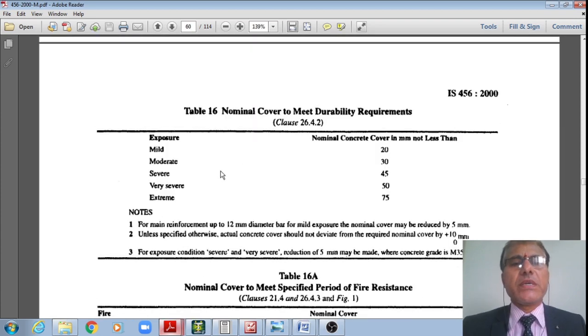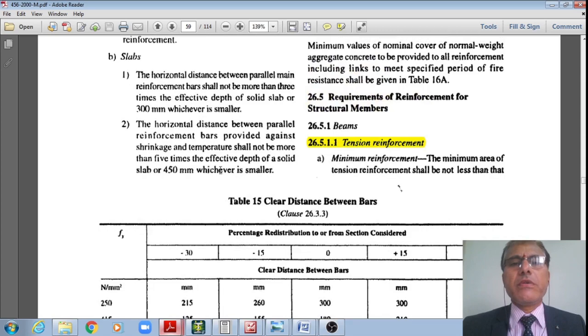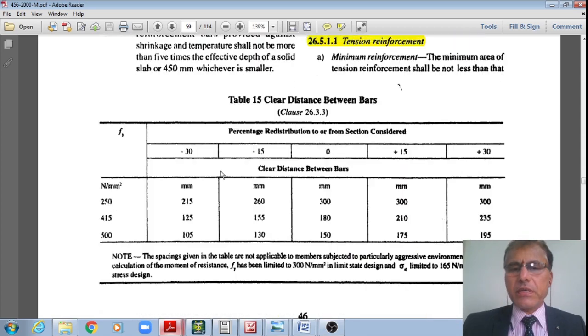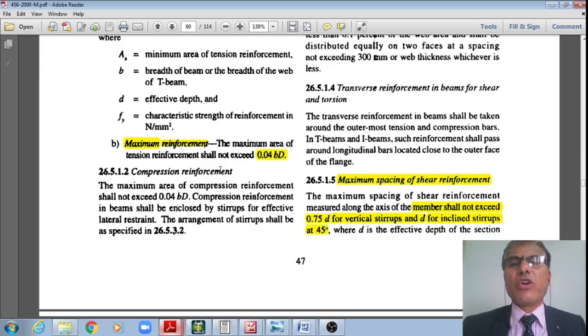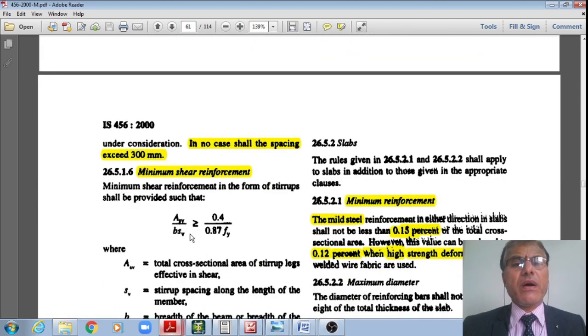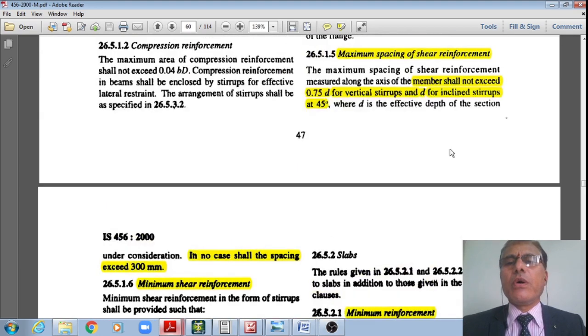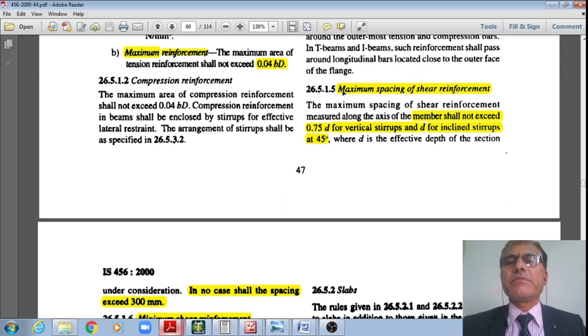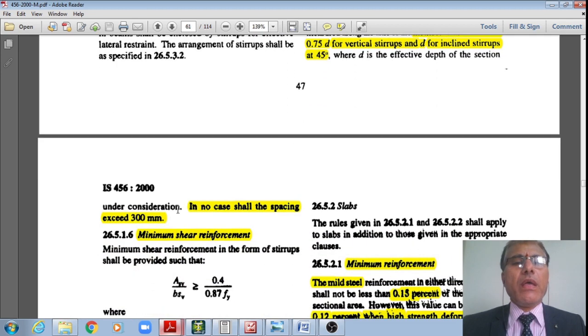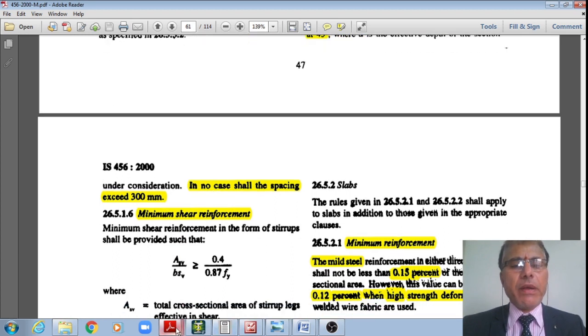Using this, I do have the minimum shear reinforcement criteria: Asv by b Sv is greater than or equal to 0.4 divided by 0.87 fy, right? And also, because we are using vertical stirrups, the code says on page number 47 of IS 456 that the maximum spacing of shear reinforcement should not be more than 0.75 d for vertical stirrups. However, in no case should the spacing exceed 300 mm.